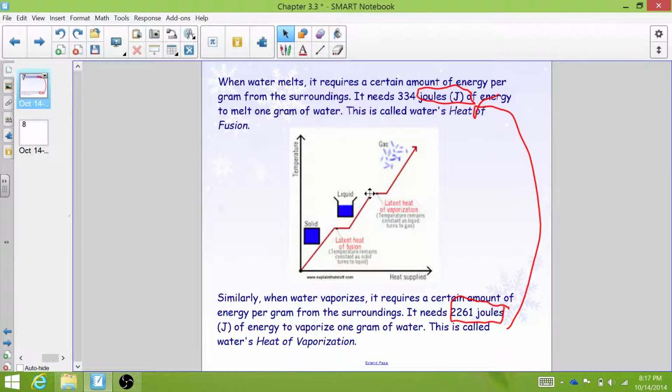Once that's happened and I've reached my 334 joules per gram, it will start to heat up again, and that liquid will get hotter and hotter until we reach the boiling point. And here is the heat of vaporization. So at this boiling point, I need to keep putting in heat until I get 2,261 joules per gram, and at that point, all of the liquid will become a gas.